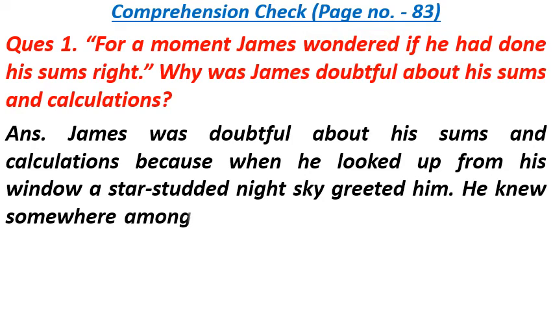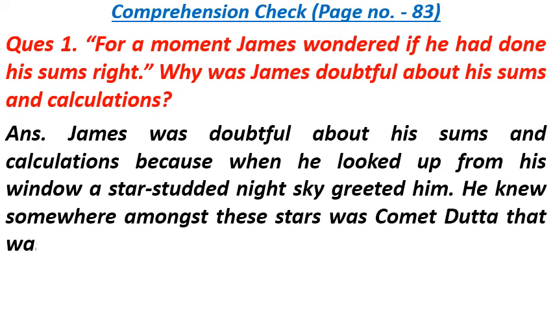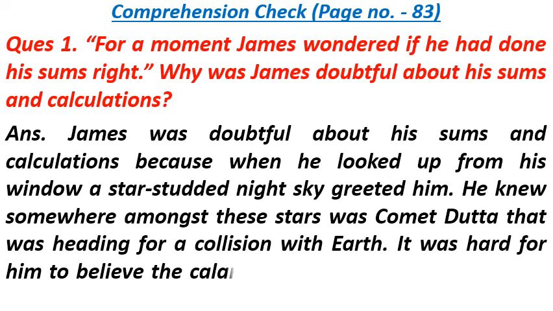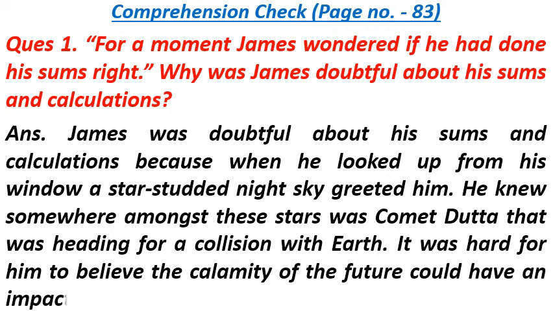He knew somewhere amongst these stars was Comet Datta that was heading for a collision with Earth. It was hard for him to believe the calamity of the future could have an impact on such a peaceful night.